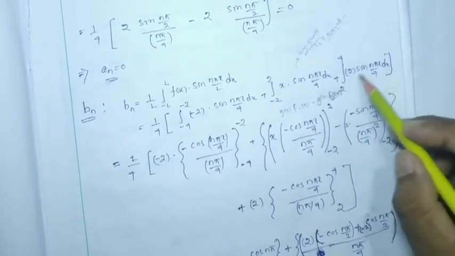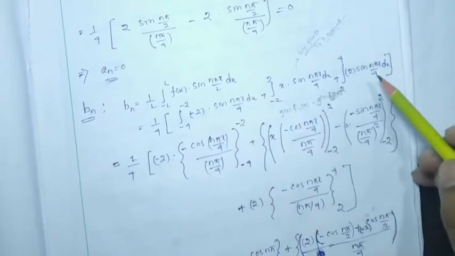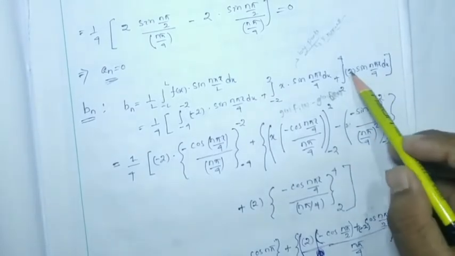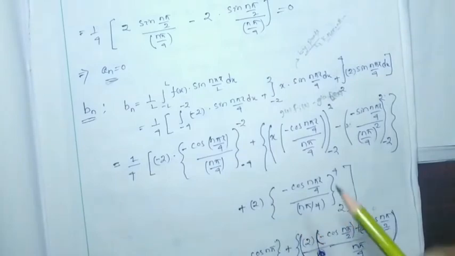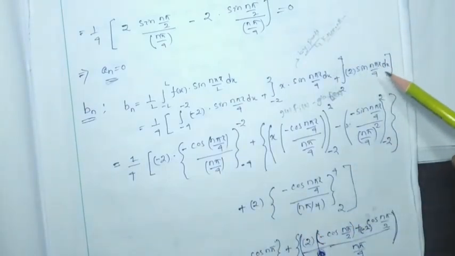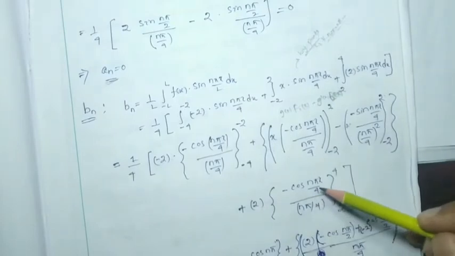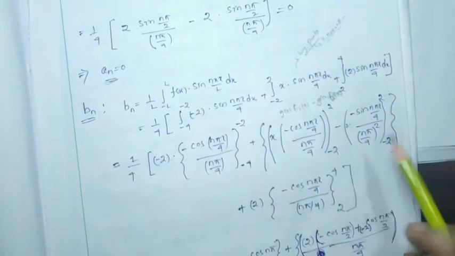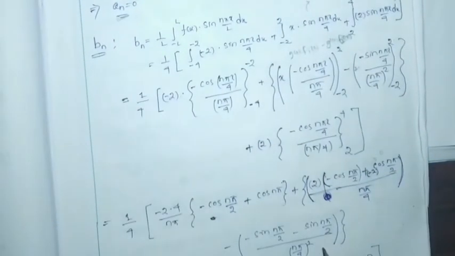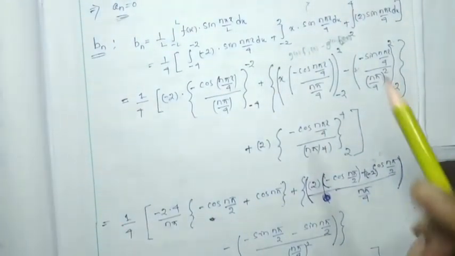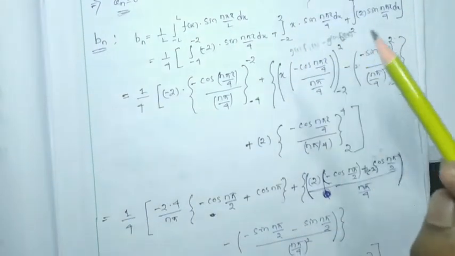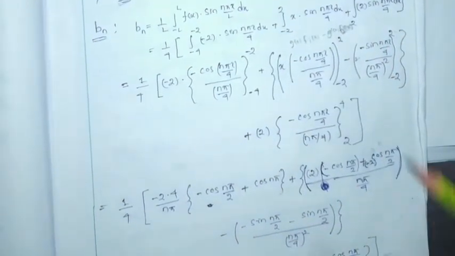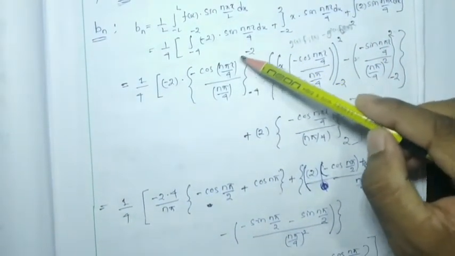Then the last term integration will be 2, you can take outside, and the integration of sin n pi x by 4 will be nothing but minus cos n pi x by 4 by n pi by 4, 2 to 4. Okay, now we have to put the limits carefully. It is very important. Now first put minus 2 over here.